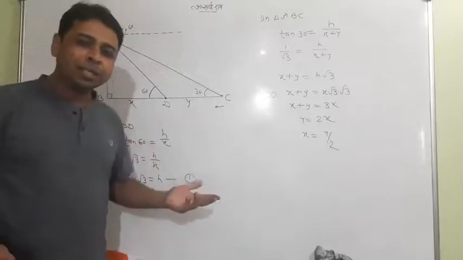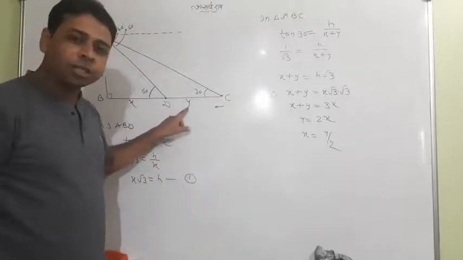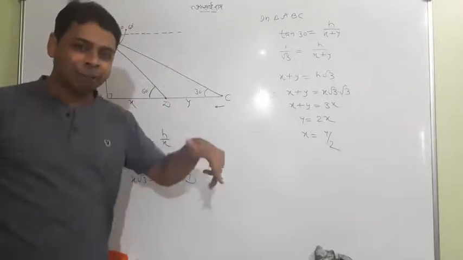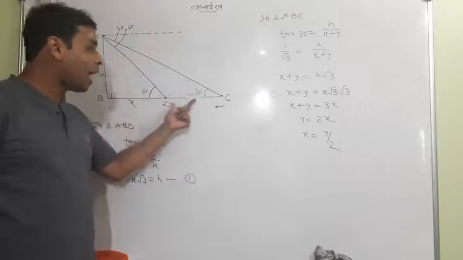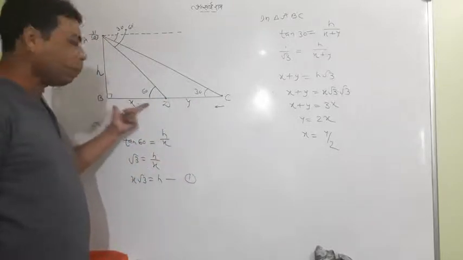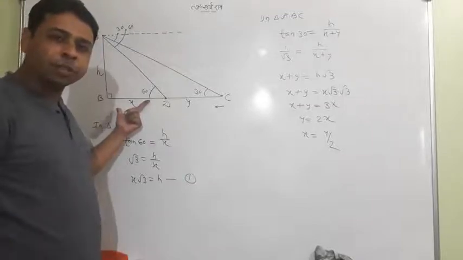One can simply understand now: when the car reaches from C to D, it travels distance y in 6 seconds. When this distance x is half of y, the car will reach from D to B in half of the 6, meaning 3 seconds.